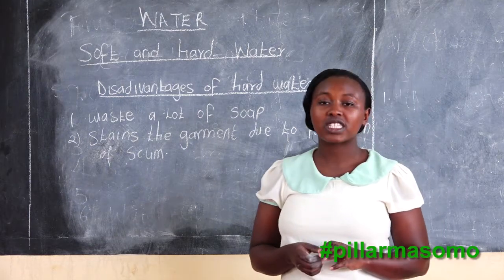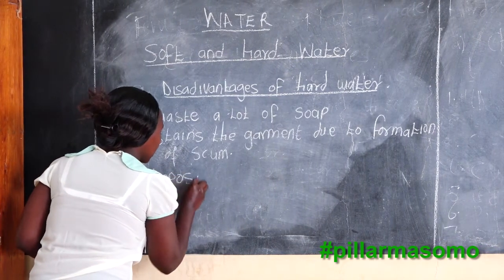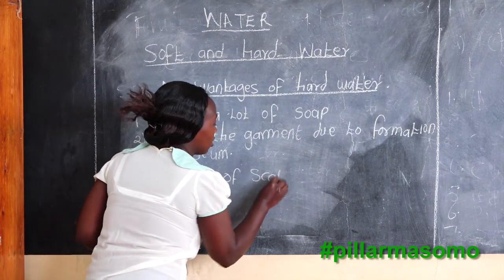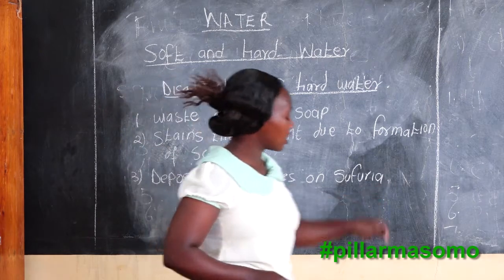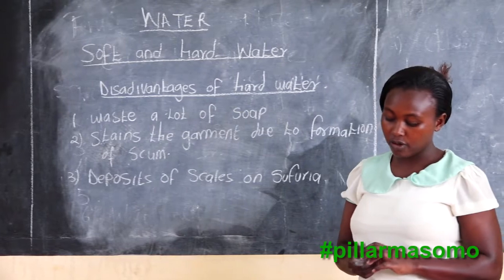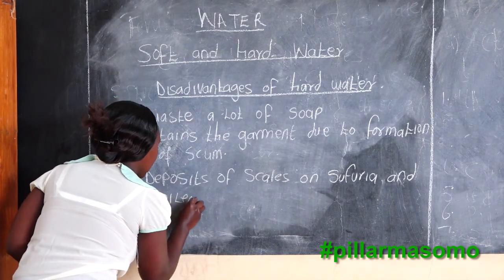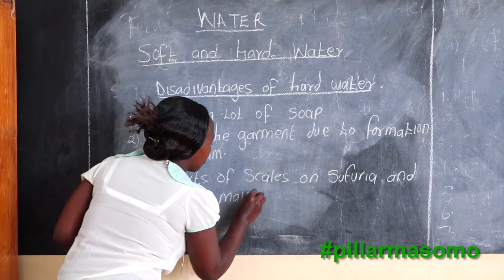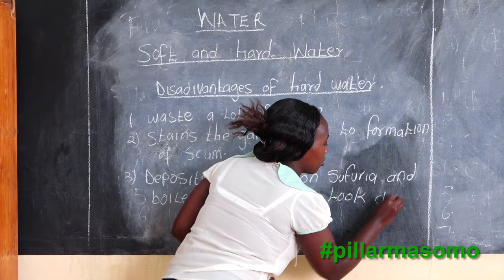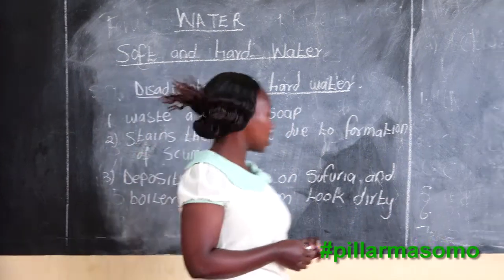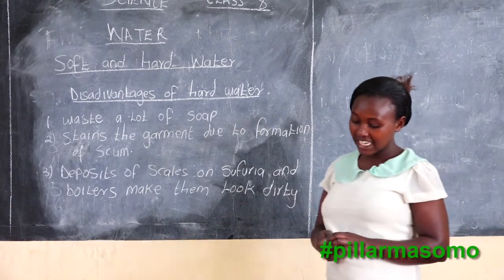So the deposit of scales on the sufuria and the boilers makes them look very dirty.